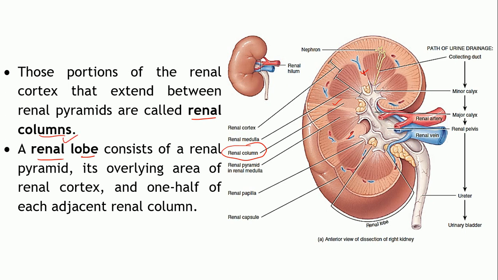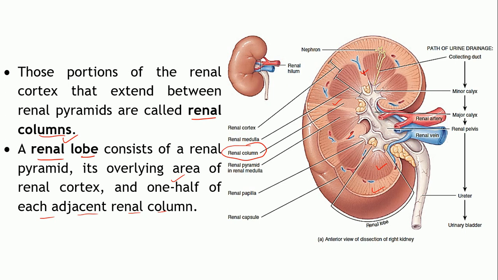Now, a specific structural arrangement is referred to as the renal lobe. As you can see over here, one renal lobe is focused. It includes a renal pyramid, its overlying area of the renal cortex, and one half of each adjacent renal column. The renal column is the area in between two pyramids, so one half is included on this side and one half on this side.